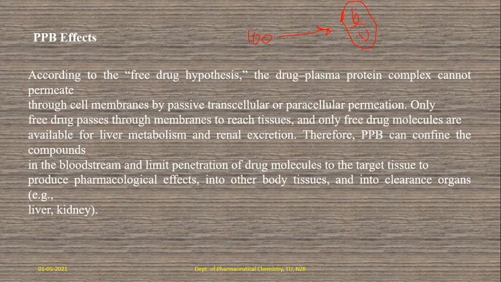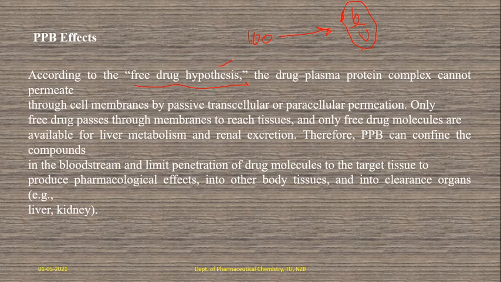So this hypothesis is known as the free drug hypothesis: how much is unbound, how much free drug is present in the bloodstream. The drug plasma protein complex cannot permeate through the cell membranes by any transport mechanism, especially the passive transcellular or paracellular mechanism.